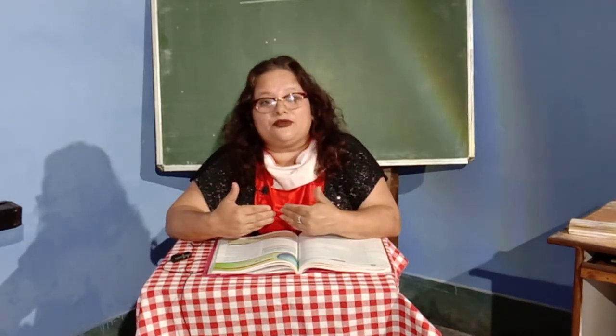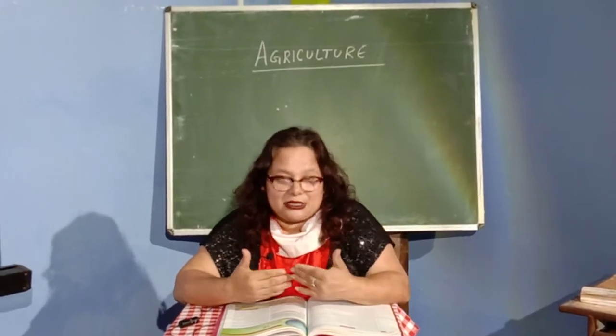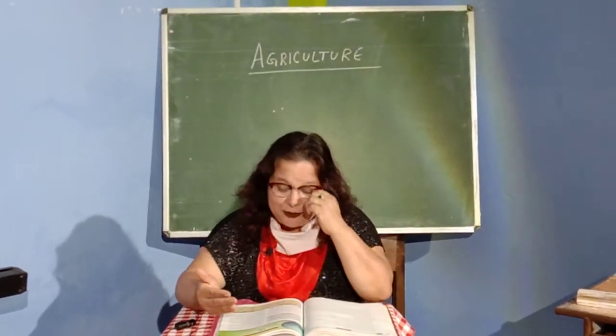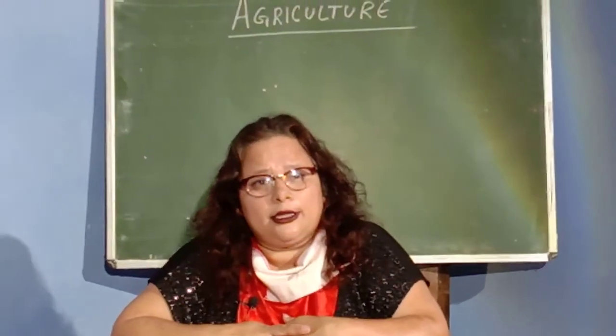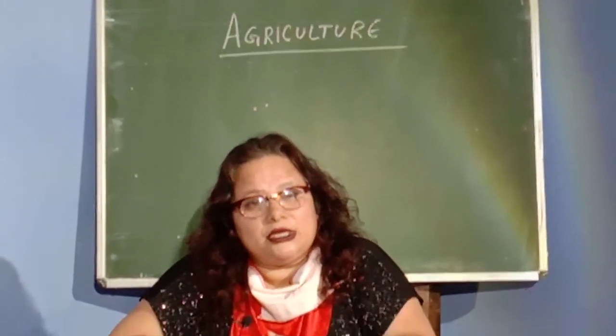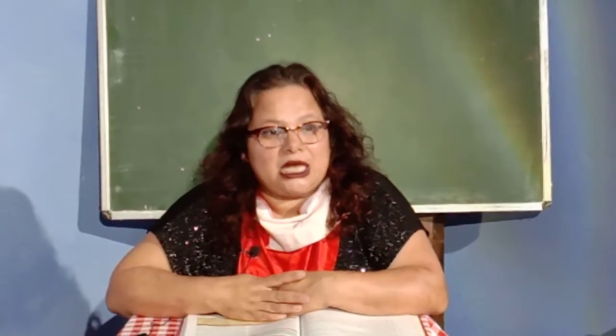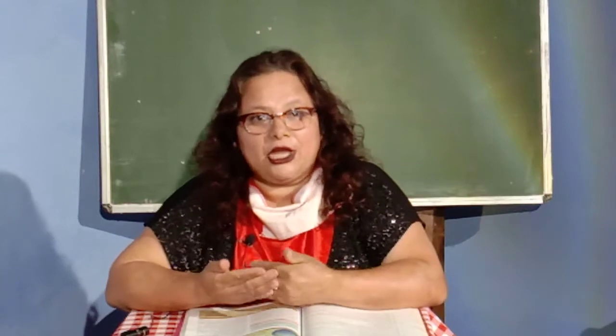The first important thing that you have to remember, which is also a characteristic feature of Indian agriculture, is that Indian agriculture has been divided into 3 agricultural seasons. The first one is the Kharif season. Suppose a question says name the agricultural seasons in India; if you write Kharif, Rabi and Zaid, you will not get full marks.